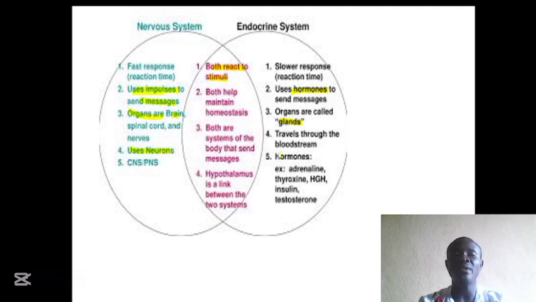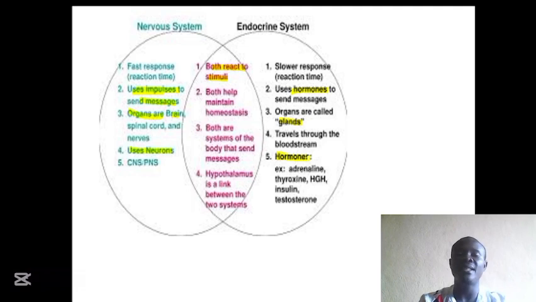In the case of the endocrine system, it uses what we call hormones to carry these messages to their site of action.